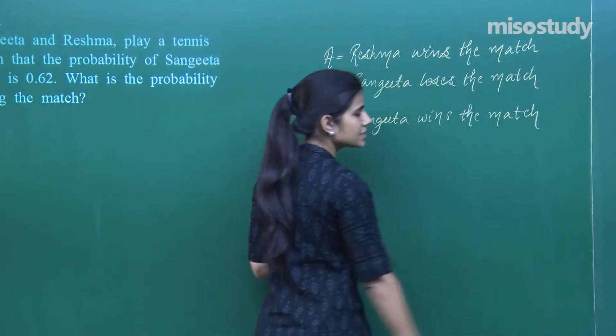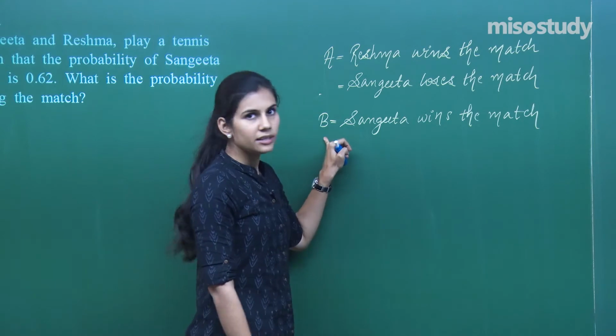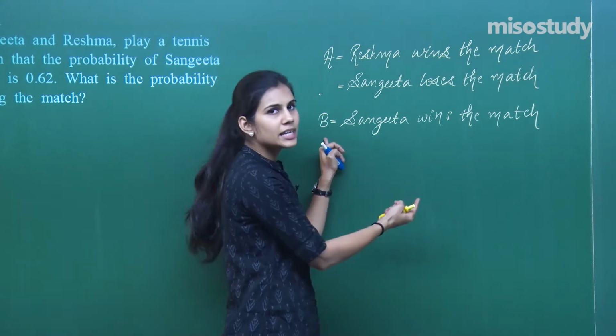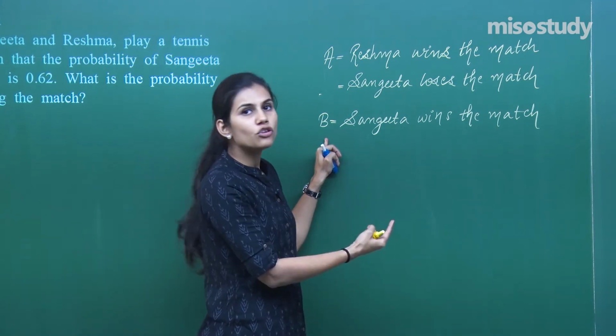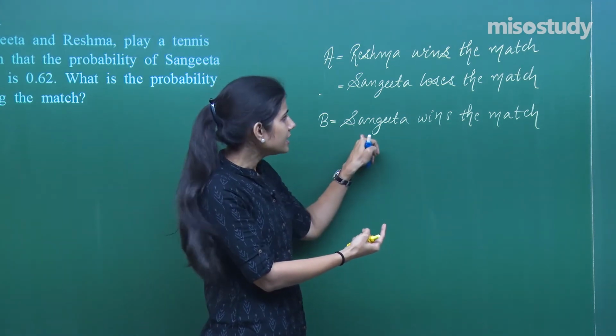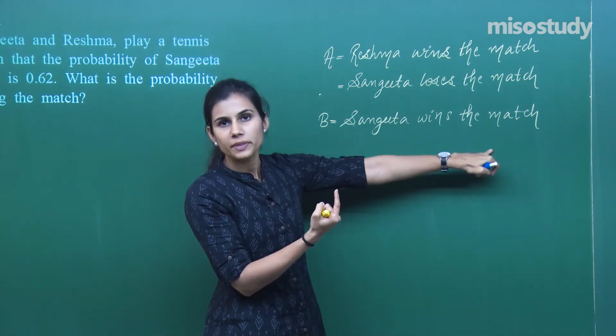Now please try to understand the situation. Sangeeta winning the match is event B. So the negation of Sangeeta winning the match would be B bar. What is the negation of event B? Sangeeta wins the match, so the negation is Sangeeta does not win the match.